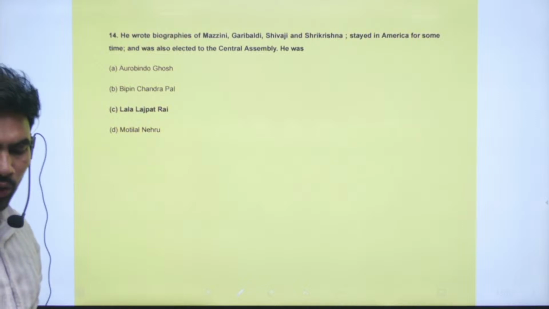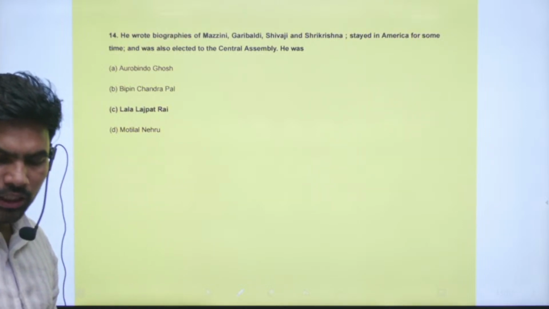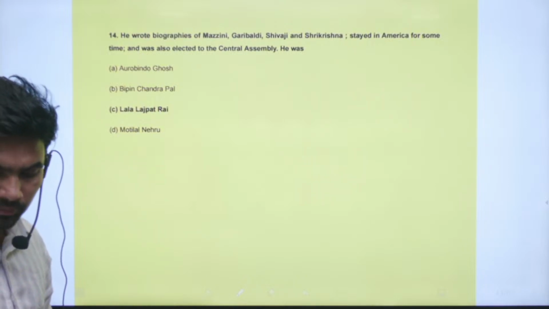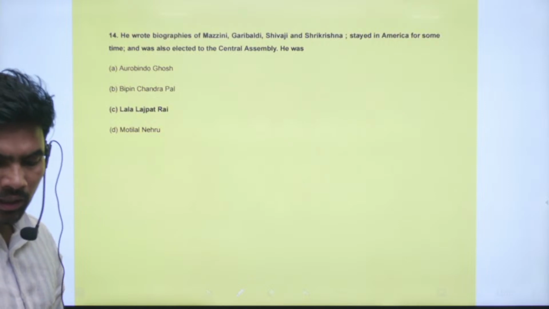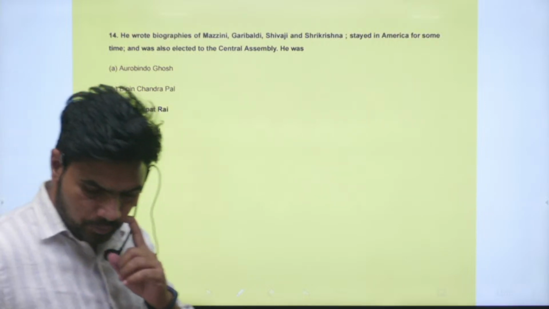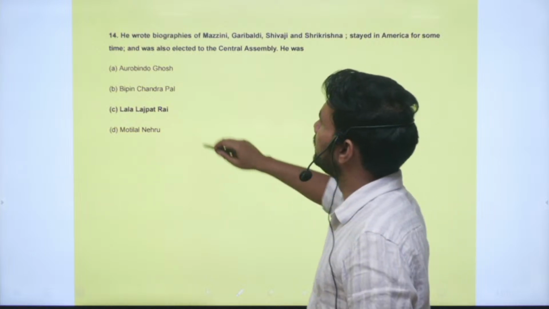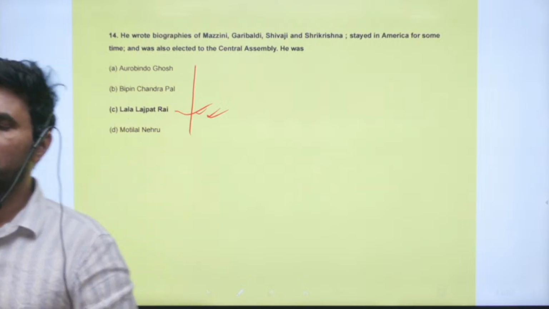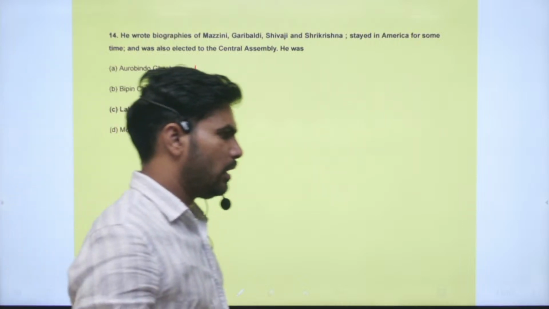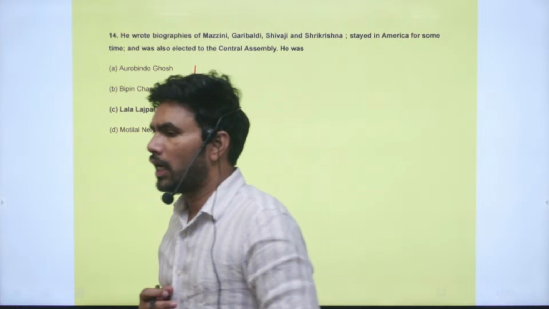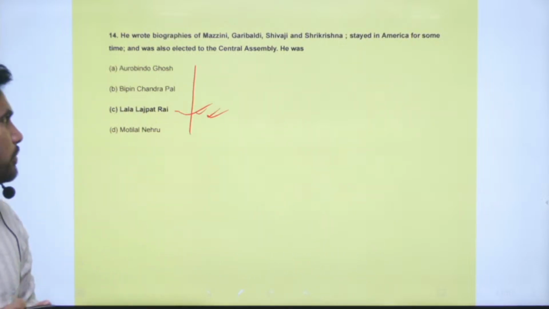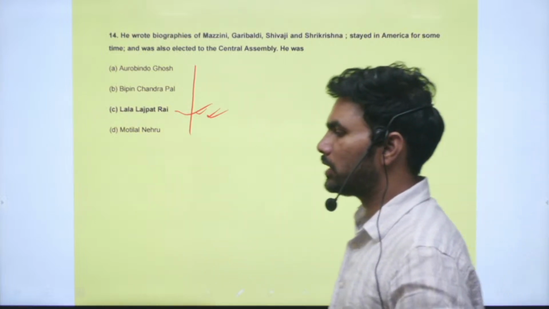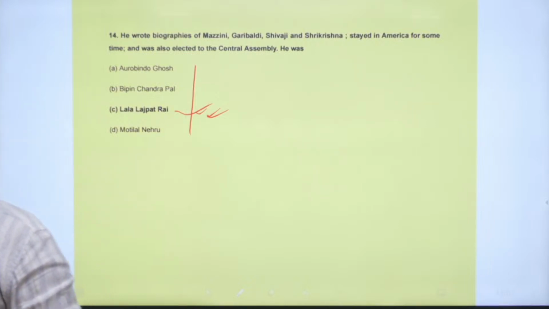Question is, he wrote biographies of Mazzini, Garibaldi, Shivaji, and Sri Krishna, stayed in America for some time and was also elected to the Central Assembly. He was which of the below? So he is Lala Lajpat Rai, one of the major personalities in the Indian national movement, originally from Punjab province, and he was instrumental during the anti-Simon Commission protest.